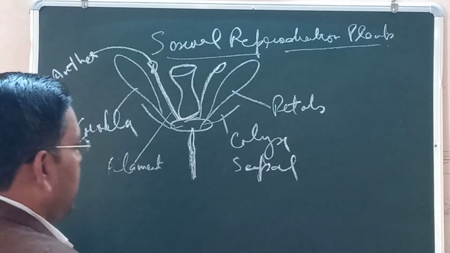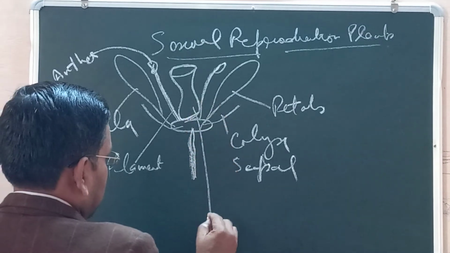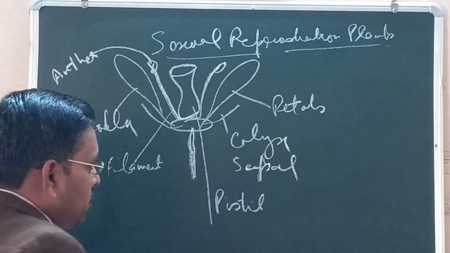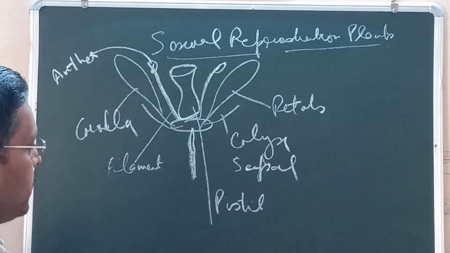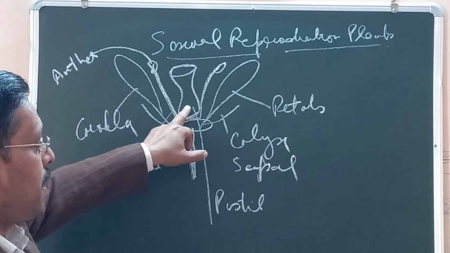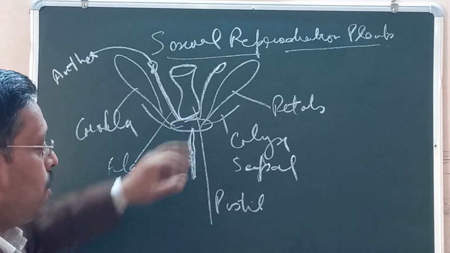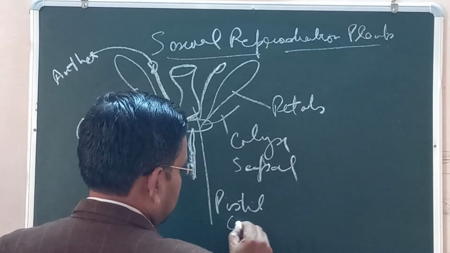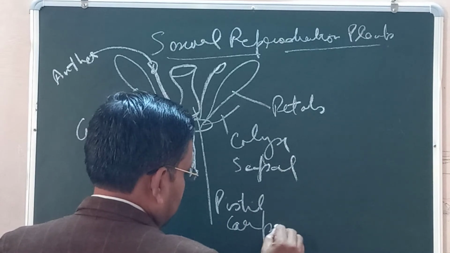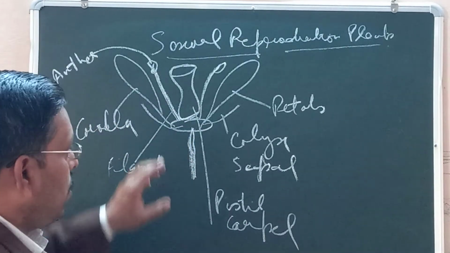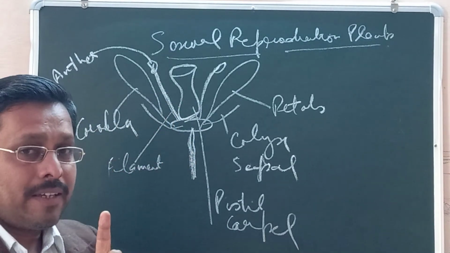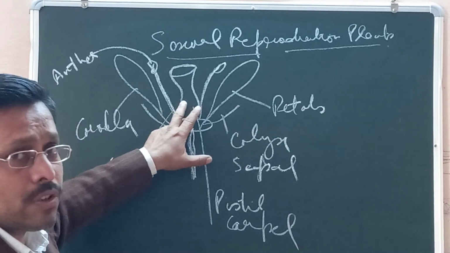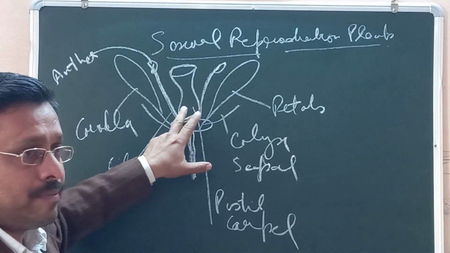And this is the gynoecium, also called the pistil. So this is the gynoecium part and also called carpel. Either it is monocarpellary or it is bicarpellary, either it is fused or it is free.